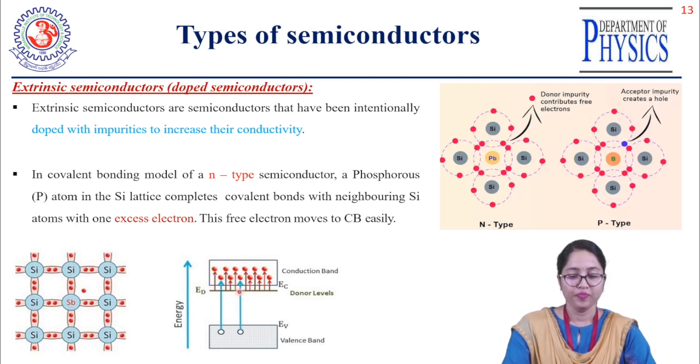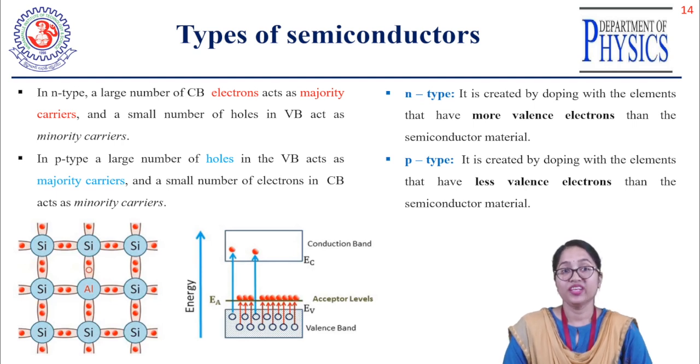Similarly, in case of the p-type extrinsic semiconductor, what will happen? The p-type semiconducting material is formed by adding trivalent impurities to the silicon crystal or silicon solid. For example, suppose I have taken aluminium. Aluminium is a trivalent impurity. Trivalent means it has 3 outermost electrons in its outer orbit or the valence shell. So these 3 electrons will make covalent bonds with the 3 neighboring silicon atoms.